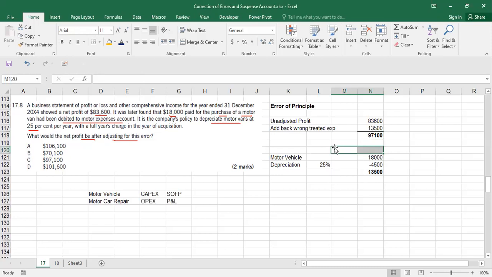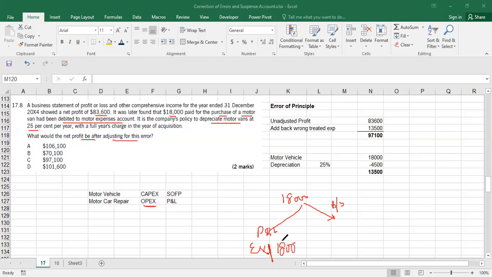Now, how did I do it? See, you took a motor vehicle, which should have gone to the balance sheet, but you took it into your income statement as OPEX. So this was $18,000, and this $18,000 should go to the balance sheet as an asset. But what you did was take it into your P&L. You recorded it in your profit and loss as an expense of 18,000, which was a mistake.